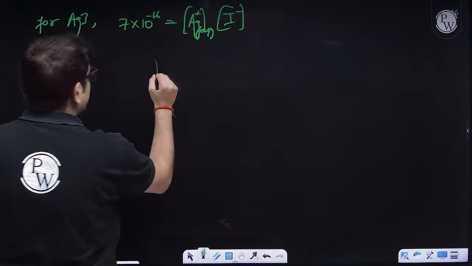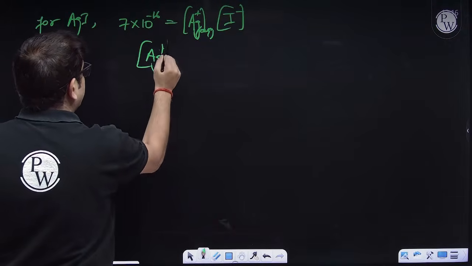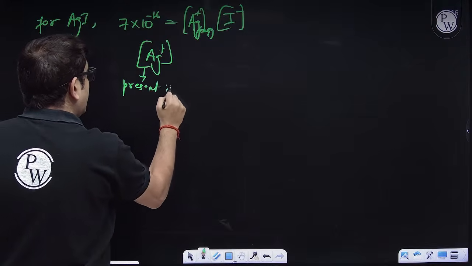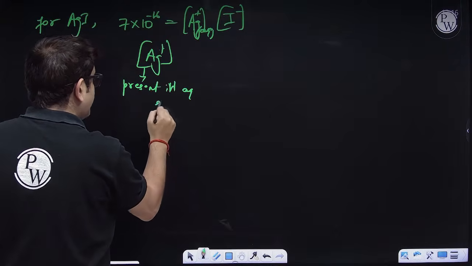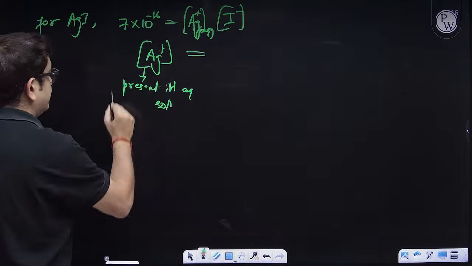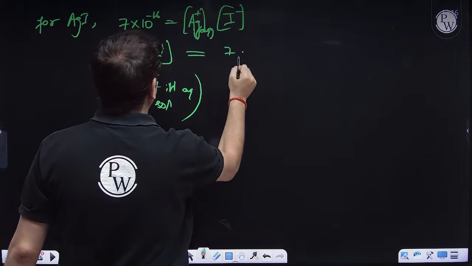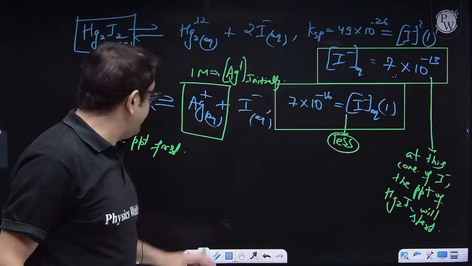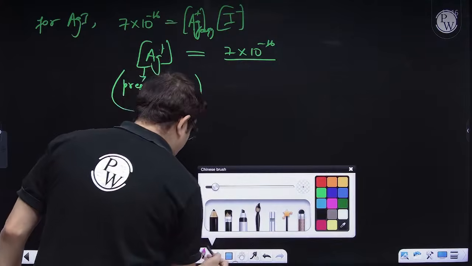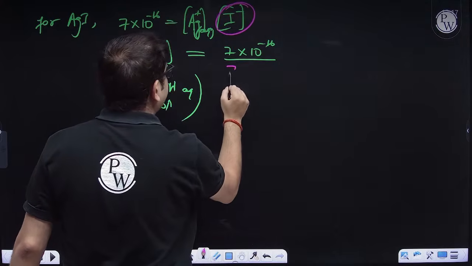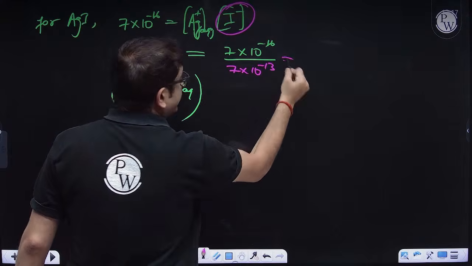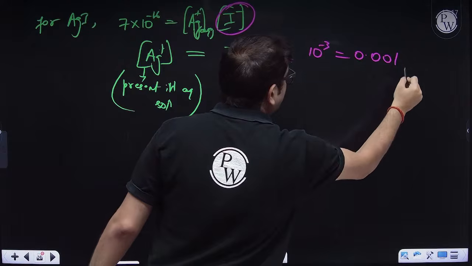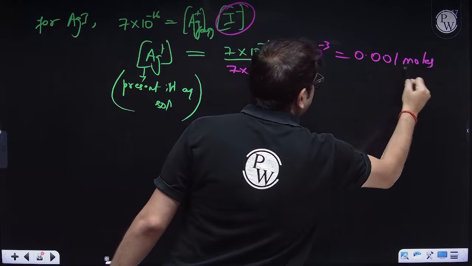So the Ag plus ion present in aqueous solution is 7 into 10 to the power minus 16 upon 7 into 10 to the power minus 13. Calculation is also easy. It is 10 to the power minus 3. That means 0.001 moles per liter.